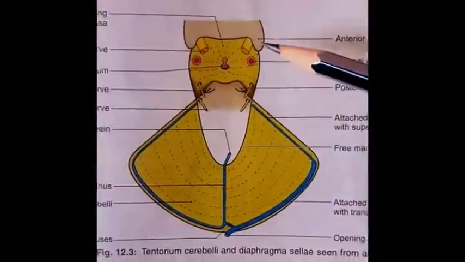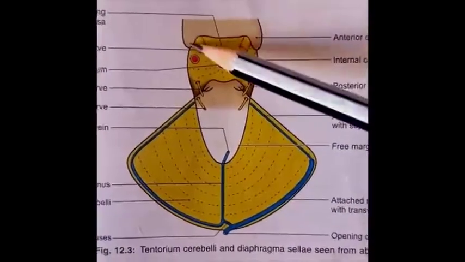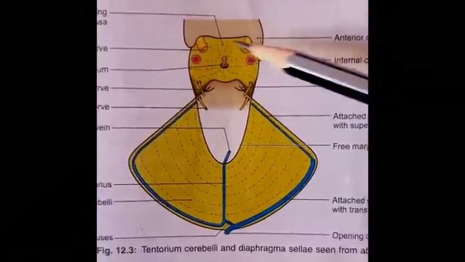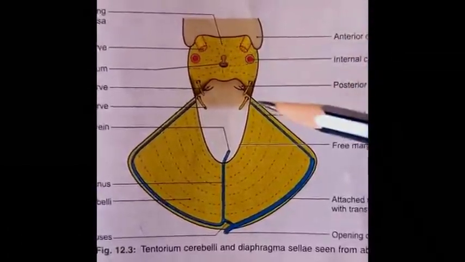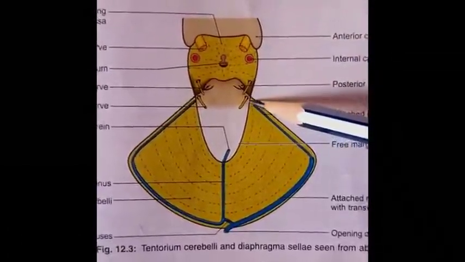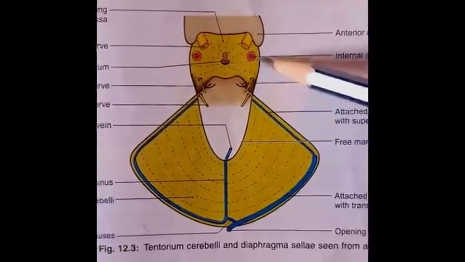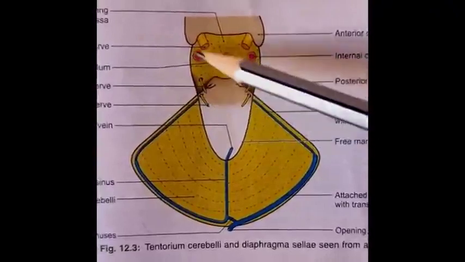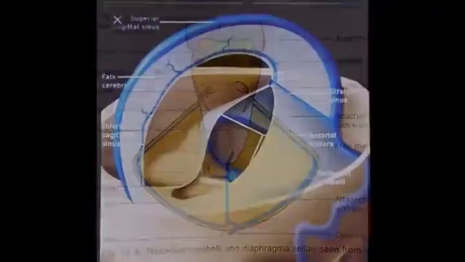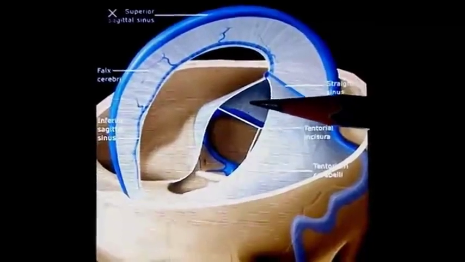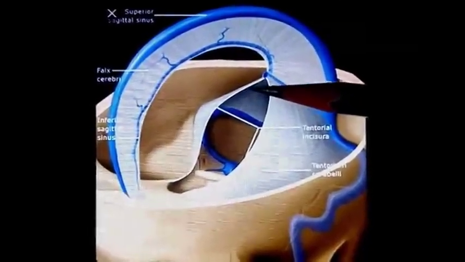Anterior clinoid processes are the posterior bony projections from the lesser wing of the sphenoid bone. So the anterior free margin extends anteriorly up to the anterior clinoid process. This margin bounds the tentorial notch, which is occupied by the midbrain.